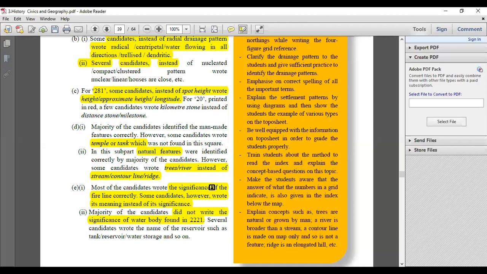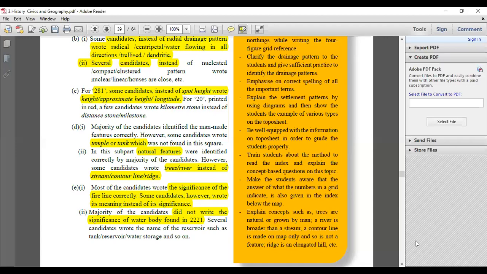So you can write about the drainage patterns, you can write about the trellis, rivers, any particular thing that you can see out there. Sand, as a matter of fact, anything is a natural feature. Some candidates did write trees, rivers instead of stream, contour lines, or ridge. So this is what you have to pay attention to.